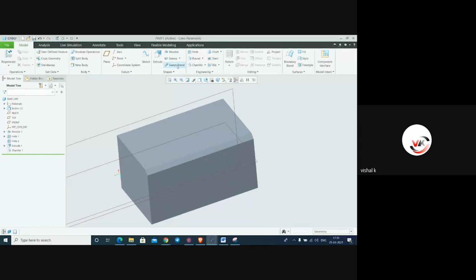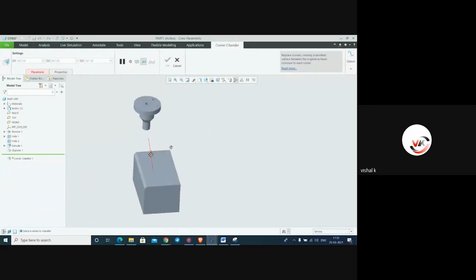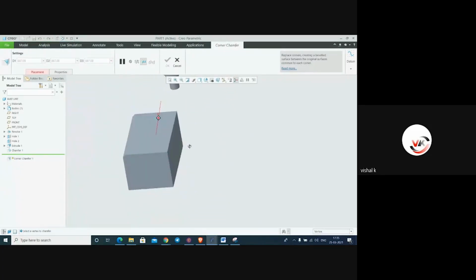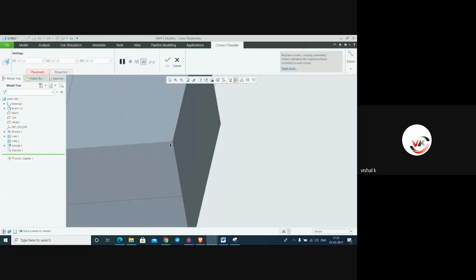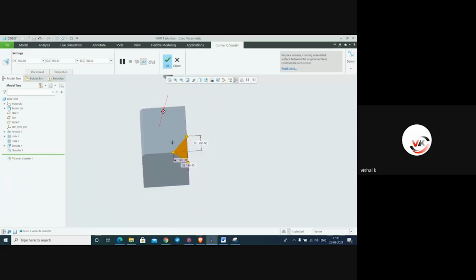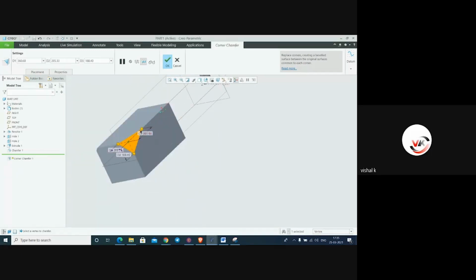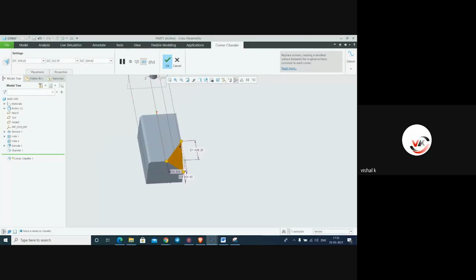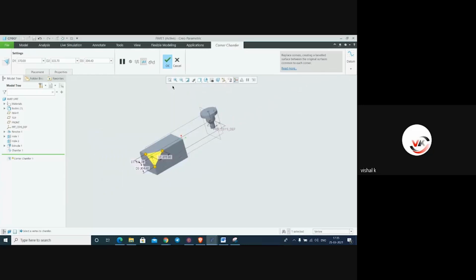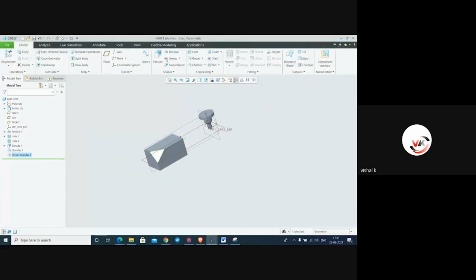Then again, chamfer, corner chamfer. For this corner chamfer, we will select triangle. Here it is triangle. First line, second line, then third line. And click on this point. Let's see this first point, second point, third point. Whatever distance we require from this point, we can change it. Okay, so say OK. So this is the round and chamfer.